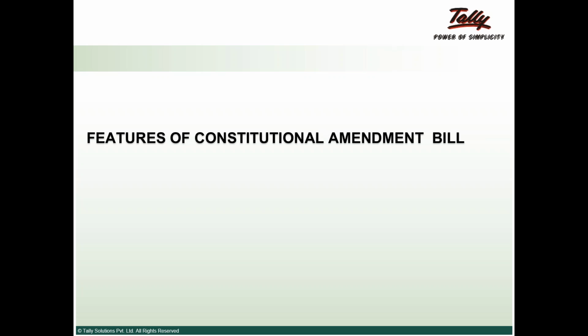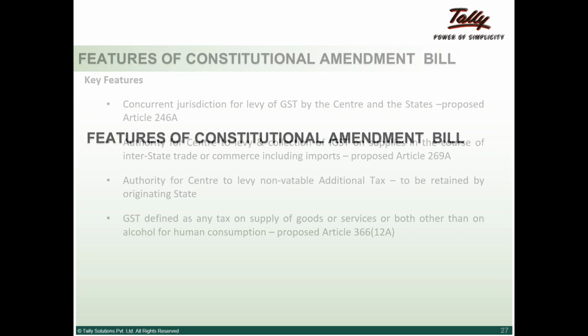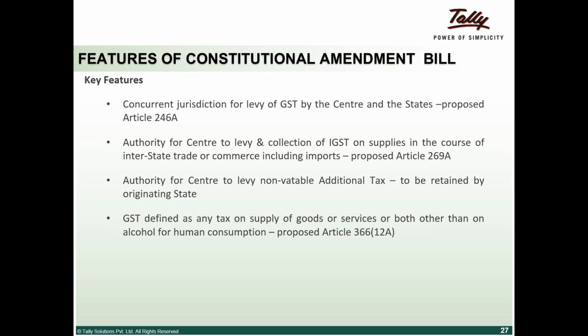Just a couple of minutes on what got passed, which is basically the Constitutional Amendment Bill, which yesterday was also passed in the Lok Sabha. I told you earlier that the levy of service tax and excise was the prerogative of the center, and VAT, entry tax and entertainment tax were the prerogative of the states. What the Constitutional Amendment Bill did was give each the power to tax the other's things. So that is what has got passed.